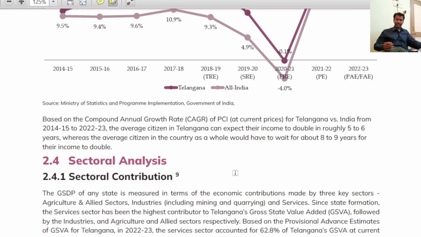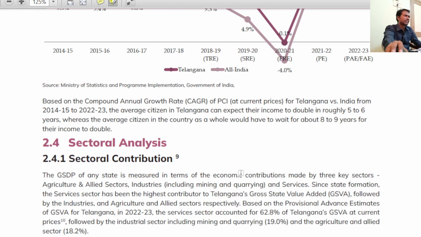Now let us begin sectoral contribution. Sectoral contribution means agriculture sector, industrial sector, service sector, right? So traditionally, conventionally, in the NCERT books, if you open the NCERT books, there was primary sector, secondary sector, tertiary sector, right? But in the modern books, we need to study agriculture, industry, service sector.